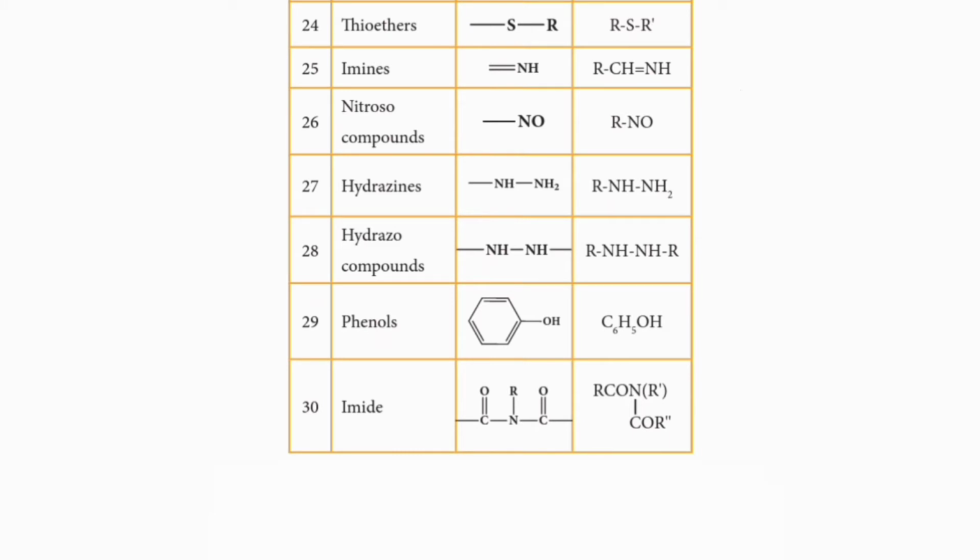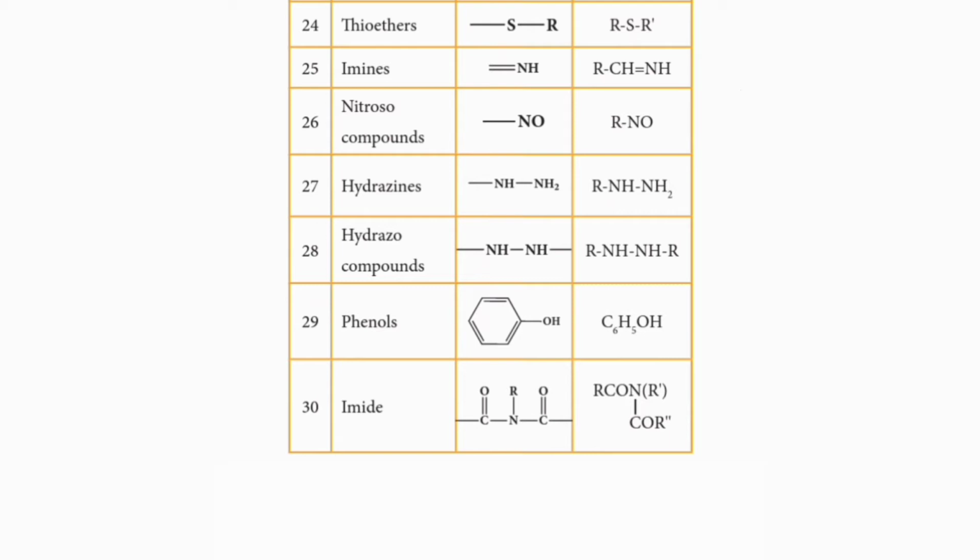The 24th class of organic compound classification based on functional group is thioesters. What is the functional group for thioesters? Bond S bond. What is the general formula for thioester? RSR' for mixed type thioesters. For simple type thioesters, RSR.